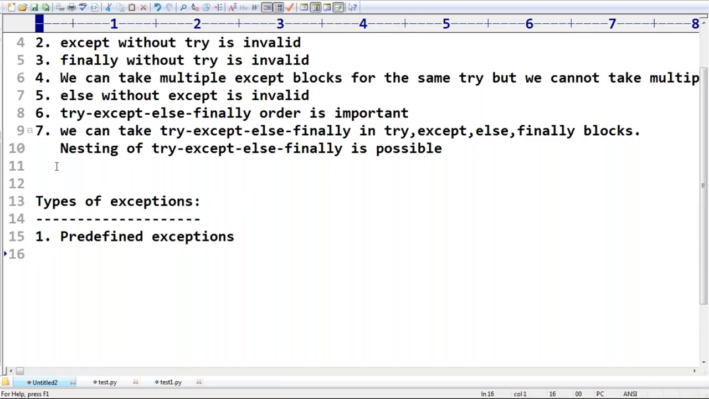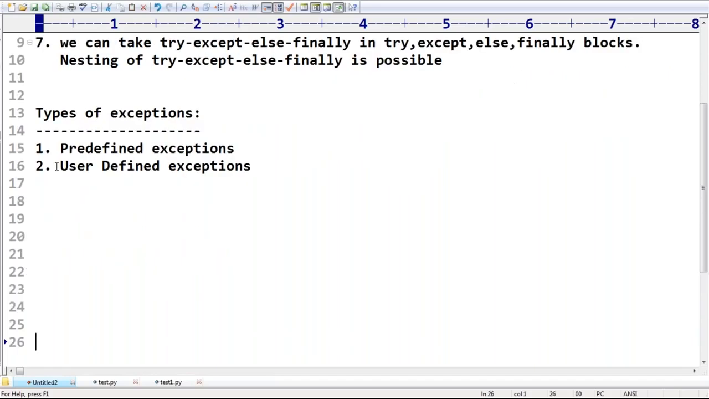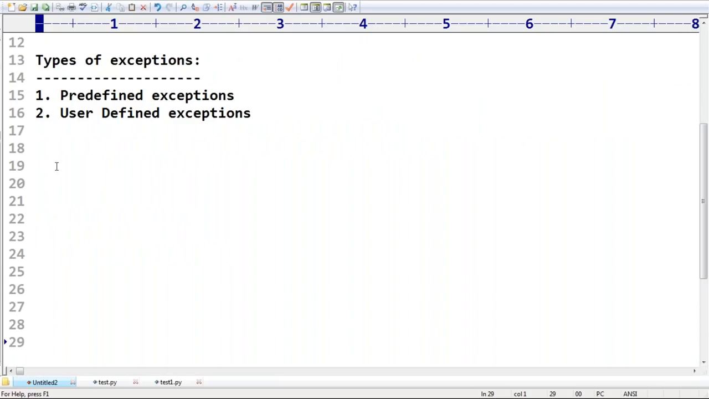Predefined exceptions are also known as inbuilt exceptions. Second one is user defined exceptions. Based on our programming requirement, we can define our own exceptions. Such exceptions are also known as customized exceptions. Predefined exceptions are also known as inbuilt exceptions. Remember these, inbuilt exceptions. These are Python's inbuilt exceptions like this.